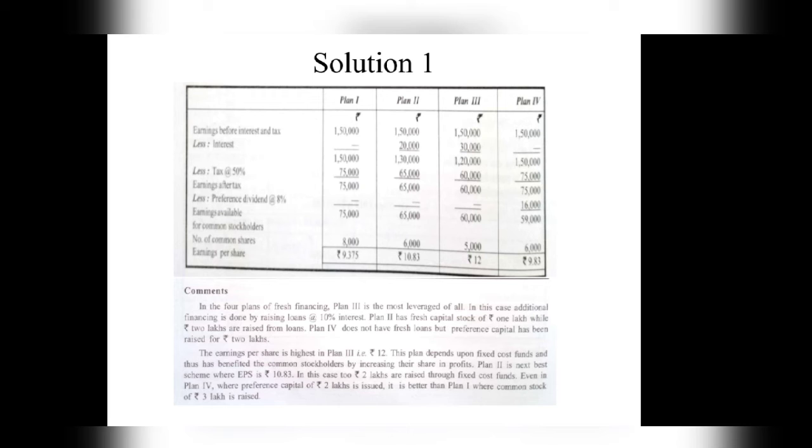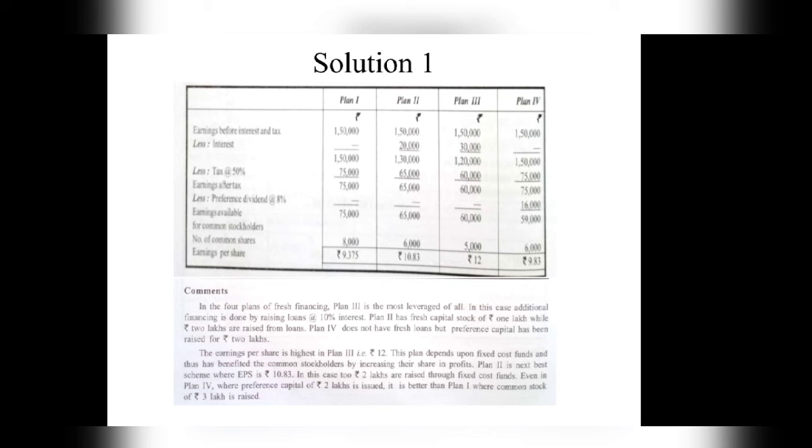Now here in the example they have given that the company already has rupees 5 lakhs equity capital, and the value per equity share is 100 rupees. So 5 lakhs divided by 100 rupees gives 5,000. That means 5,000 equity shares are already issued.